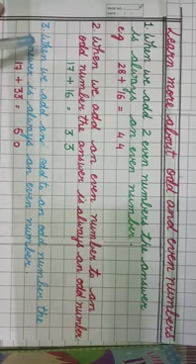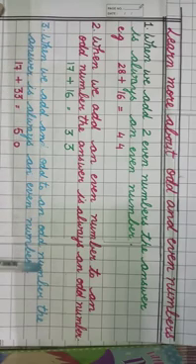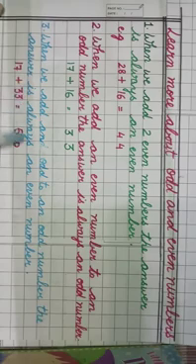And last is, when we add an odd number to an odd number, the answer is always an even number. For example, 17 plus 33 is equal to 50.